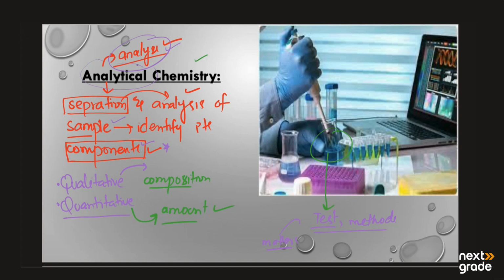In this branch, we will use different test methods and techniques. We may analyze food, for example the percentage of different things. We will have to analyze water. We can also analyze the environment. We have different things to analyze around us. So this is analytical chemistry.